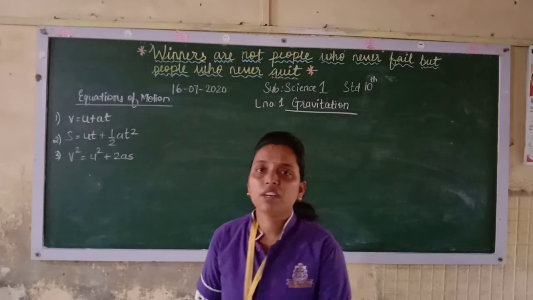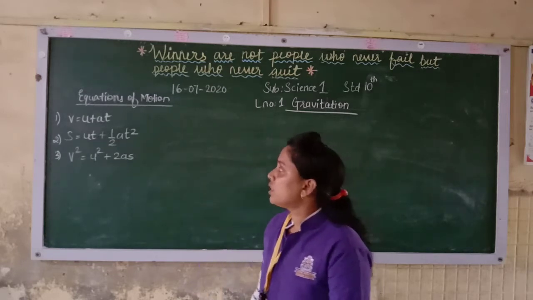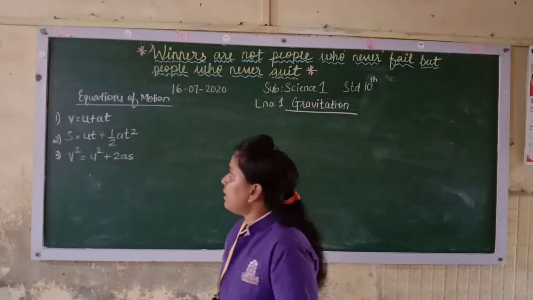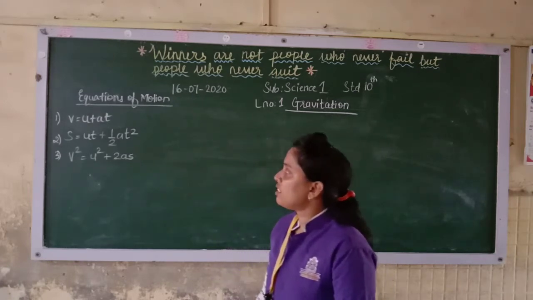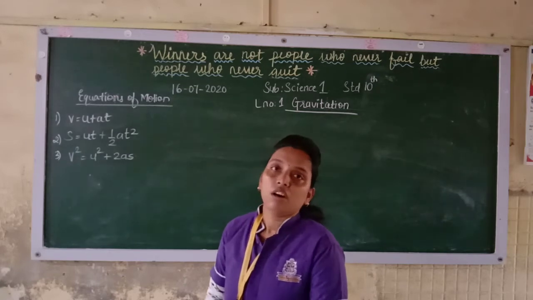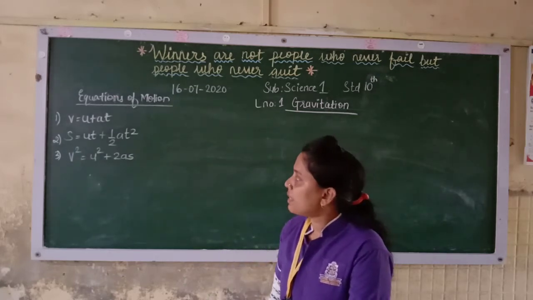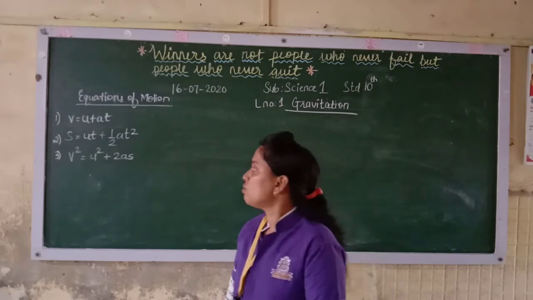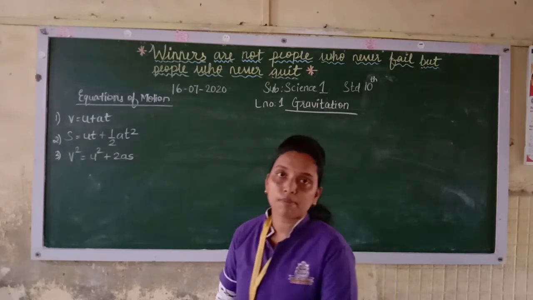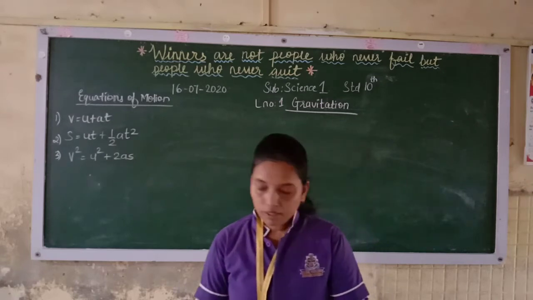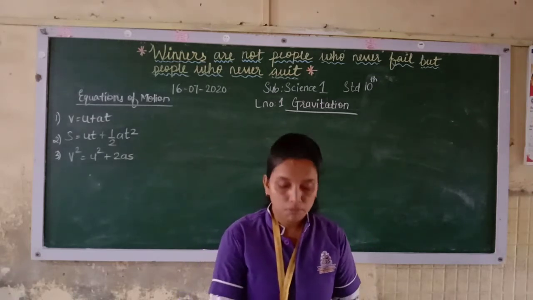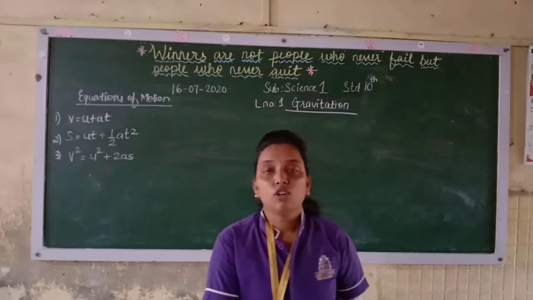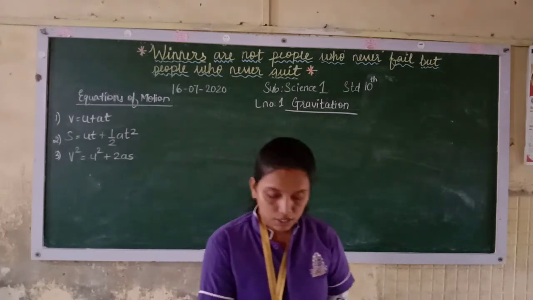These are the equations of motion we have done in the previous standard: v is equal to u plus at, which is a relationship between velocity and time; s is equal to ut plus half at square, which is a relation between displacement and time; and lastly, v square is equal to u square plus 2as, which relates displacement and velocity. So these are the three equations of motion given by Newton, and the theory of gravity. All these things were published in his book Principia.